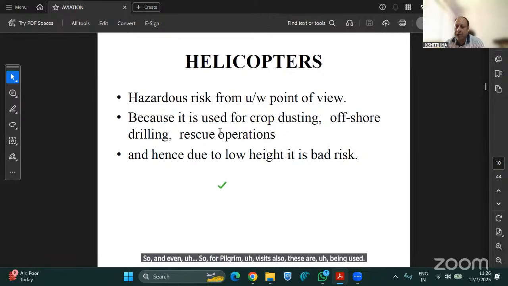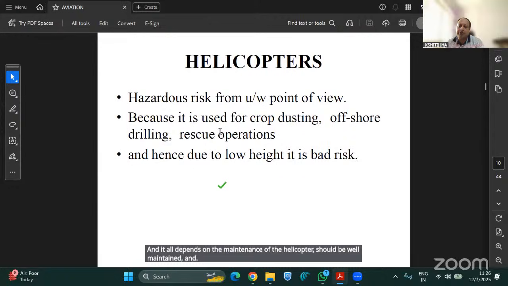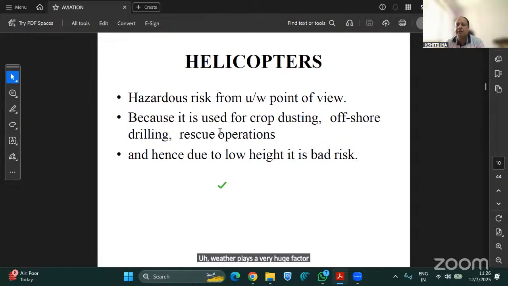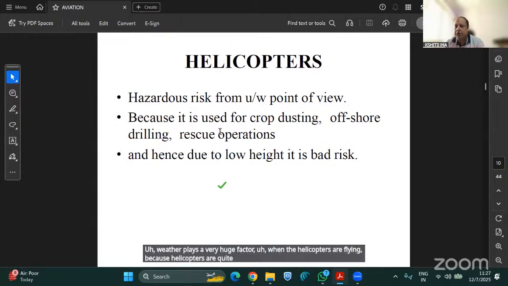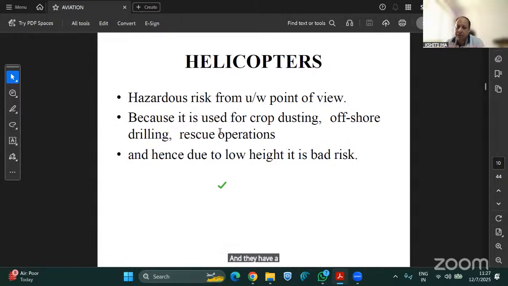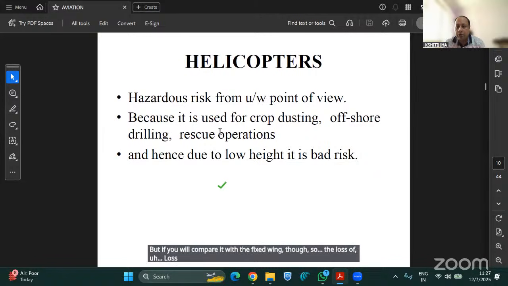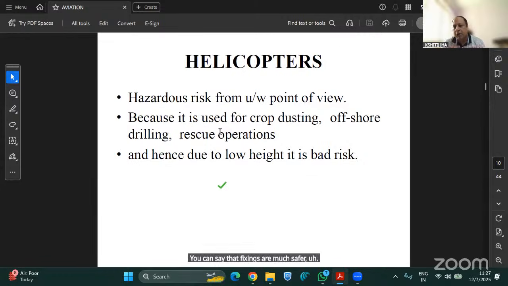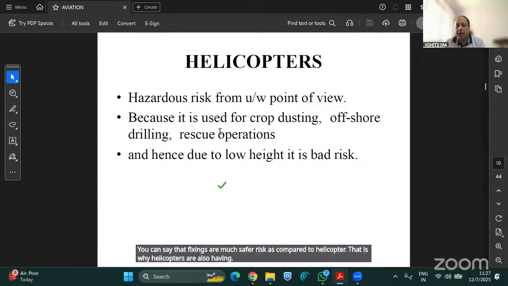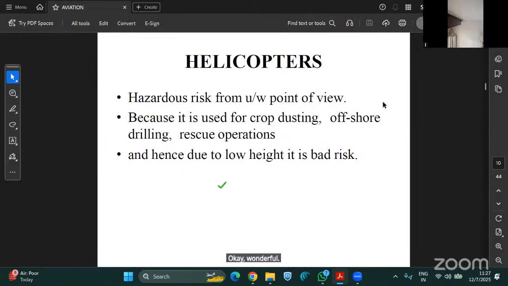And why they are bad is because they fly at a very low height. It all depends on the maintenance of the helicopter, which should be well maintained, and weather plays a very huge factor when helicopters are flying, because helicopters are quite lighter as compared to fixed wings, and they have a different scenario. So if a helicopter crashes, loss of life is almost certain. But if you compare it with a fixed wing, the loss of life will not be so prevalent. So you can say that fixed wings are a much safer risk as compared to helicopters. That is why helicopters also have higher rates as compared to this one.